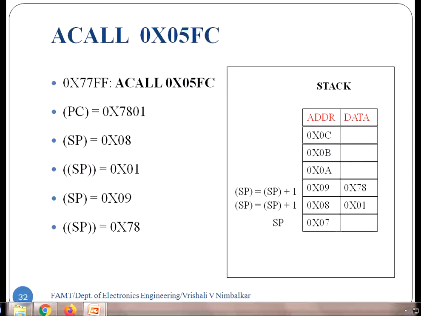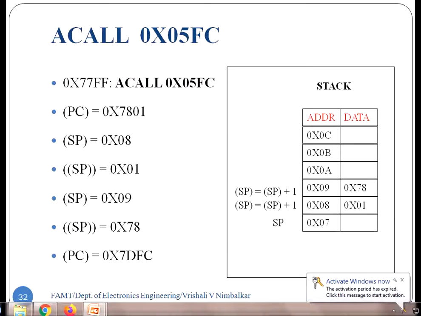Now load the program counter with the subroutine address, and as I told you all, what is the subroutine address? 7DFC. So this is the subroutine address that gets loaded into the program counter. That's how the stack gets modified. Is that okay? So at the end when the call got executed, where is your stack pointer? At the last filled information.